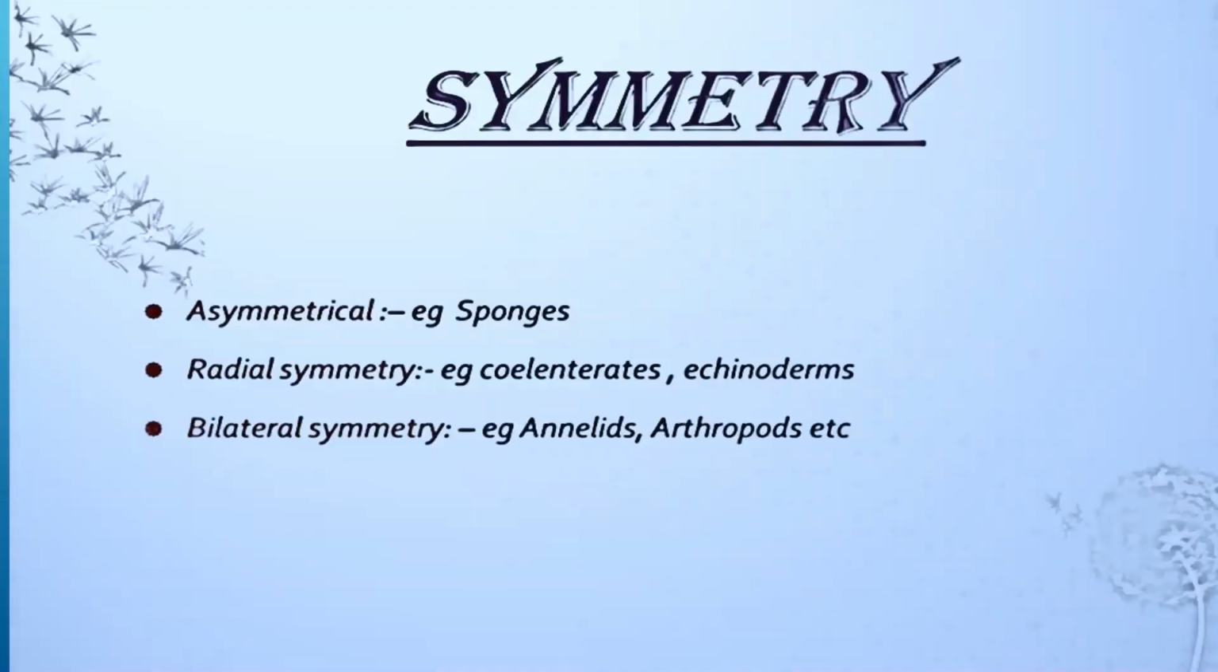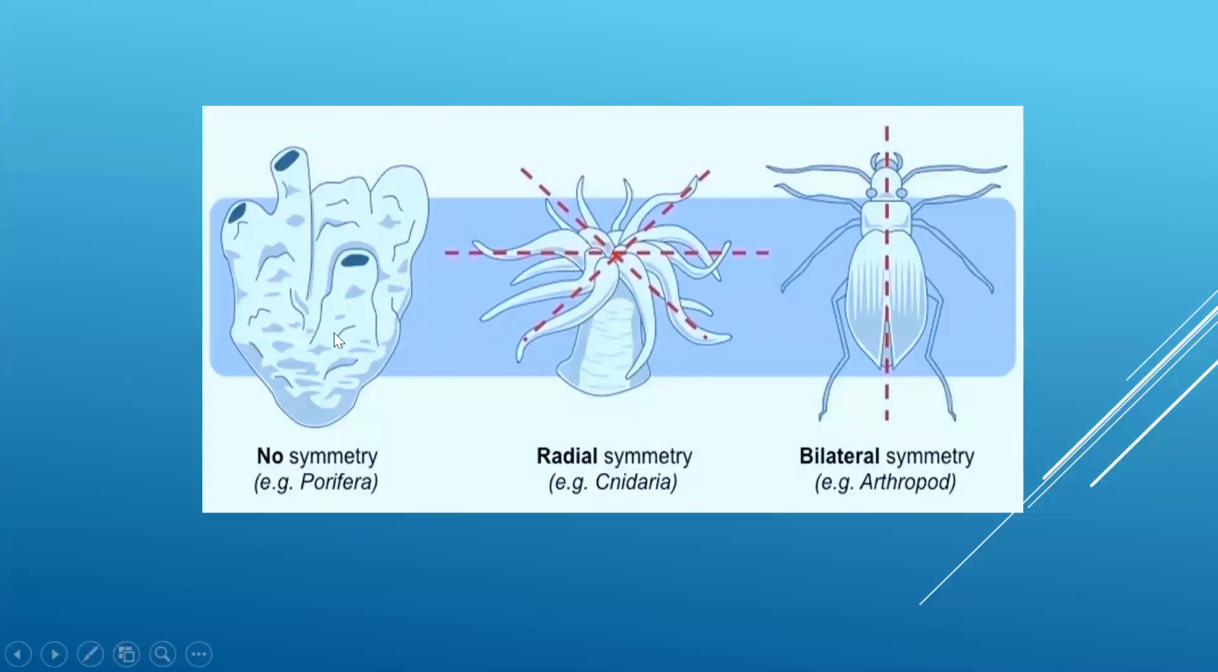Now let's talk about the symmetry. The body symmetry can be of 3 types: asymmetrical, radially symmetrical, or bilaterally symmetrical. Asymmetry, you see it in sponges. In this, the body is not divided into equal halves through any plane. You can see this asymmetry in Porifera.